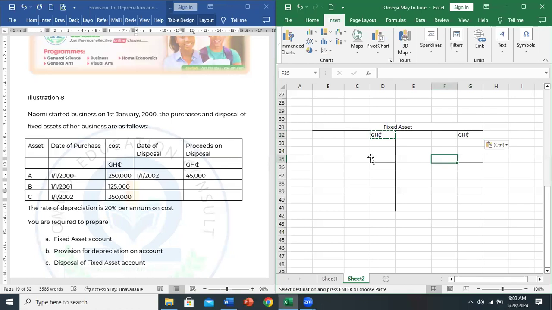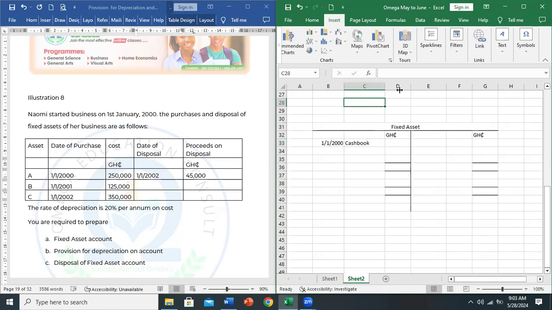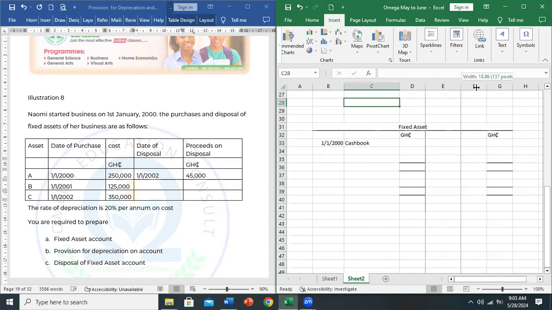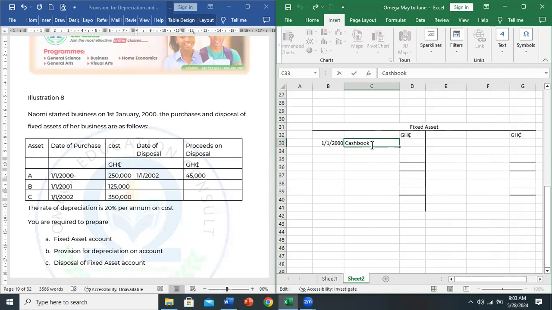Good. So we record 1st January 2000. We bought an asset. Again, specifics were not given, so you can refer to your cash book. Since the assets were labeled, you can also label them to make your account look more detailed. So cash book, you can reference asset A, or put A like that there. The cost is 250,000.